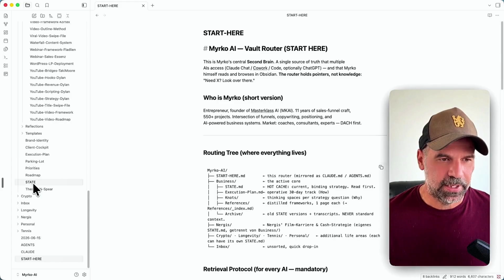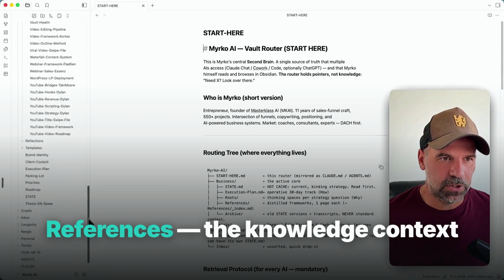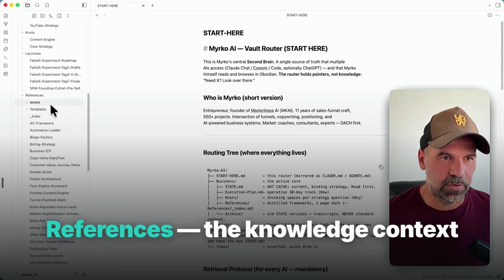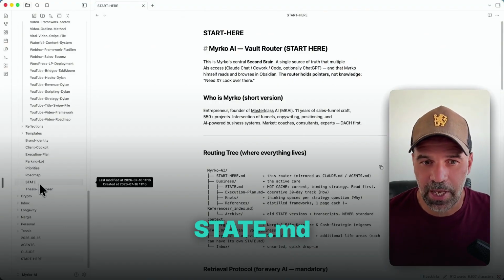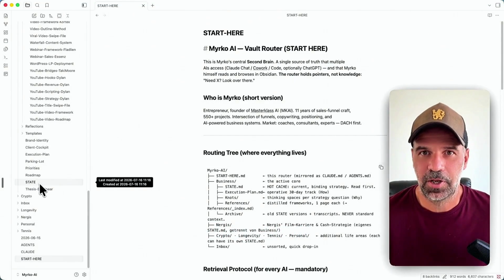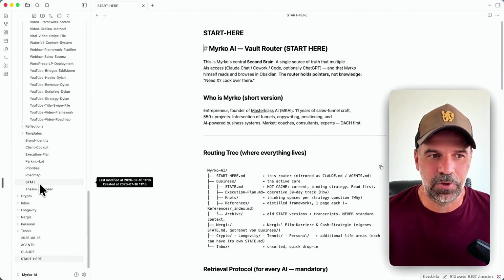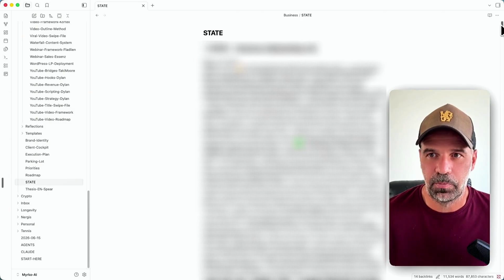So the critical thing is really here, all the knowledge files, and I have references. There are all the frameworks that I'm using. And then also we have state. I can't show you the actual state because this is real private data, but I quickly scroll through it and I have to blur it.